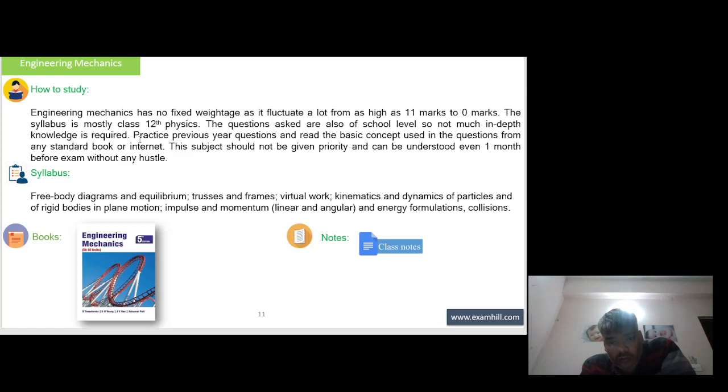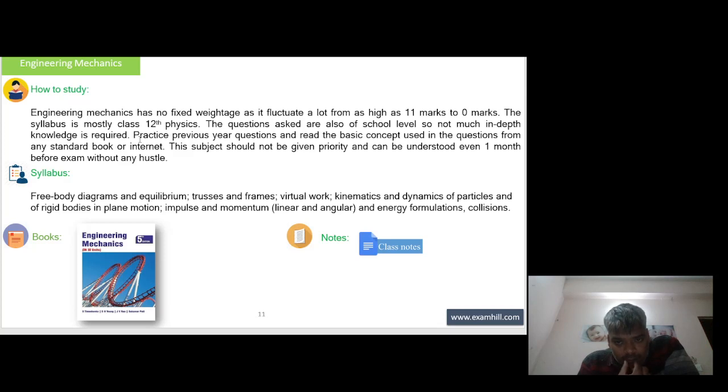Engineering mechanics has no fixed weightage. This is the subject: engineering mechanics. Engineering mechanics has no fixed weightage as it fluctuates a lot, from as high as 11 marks to 0 marks. The syllabus is mostly class 12 physics. The questions asked are also of school level, not much in-depth knowledge is required. Practice previous year questions and read the basic concept used in the question from any standard book or the internet.